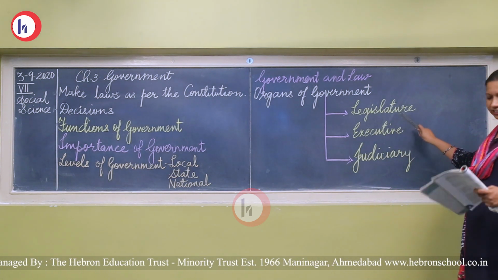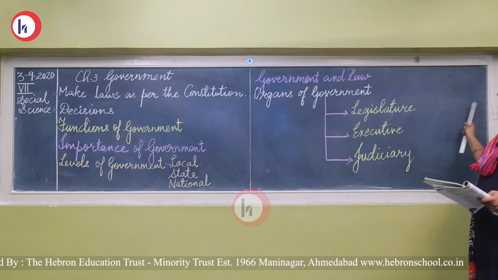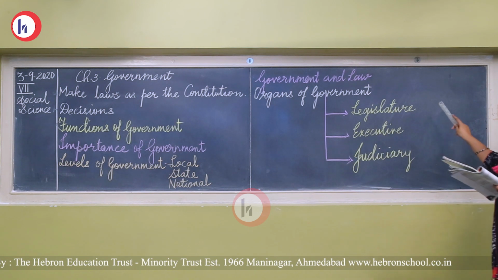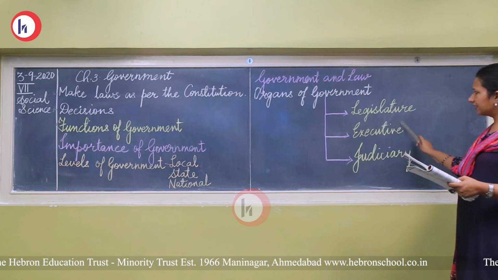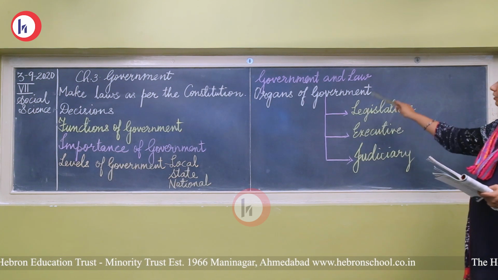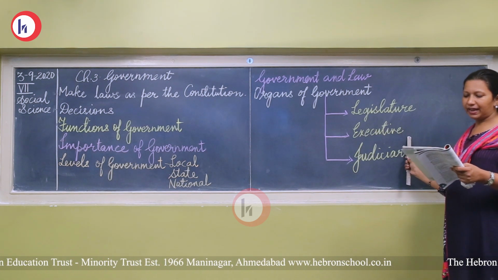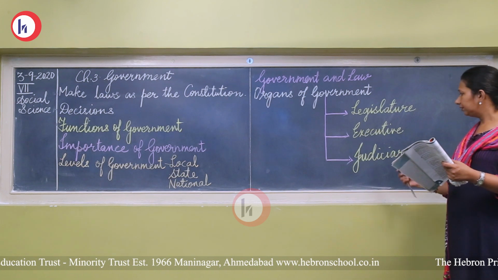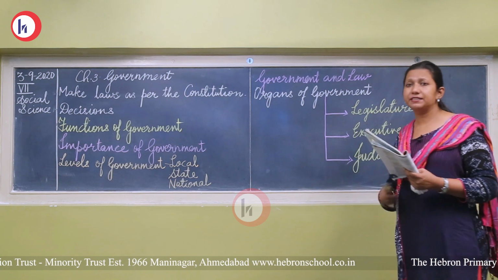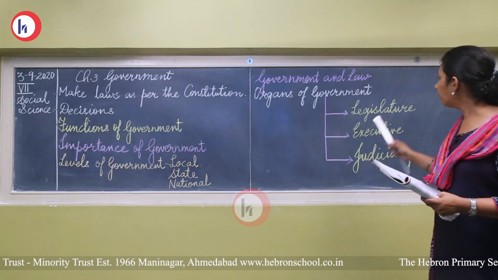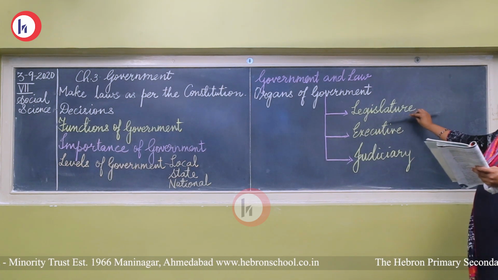What is the function of the legislature? The legislature frames the laws, it makes the laws as per the constitution. And the executive are the group of people who see that whatever laws the legislature has made are being followed and executed. And the last one, the judiciary. The judicial department punishes the one who has done a crime and also sees that these laws are properly followed or not.